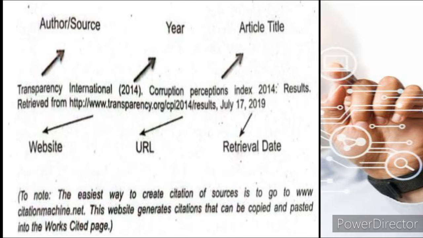You need to go to www.citationmachine.net. This website generates citations that can be copied and pasted into the work cited page. The example is on the screen. It will guide you to make a new one.